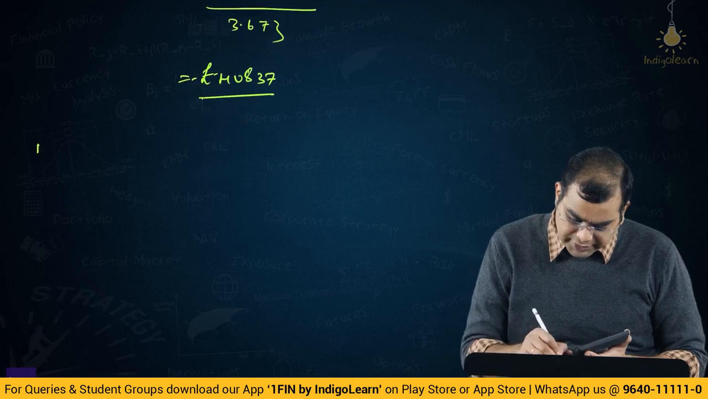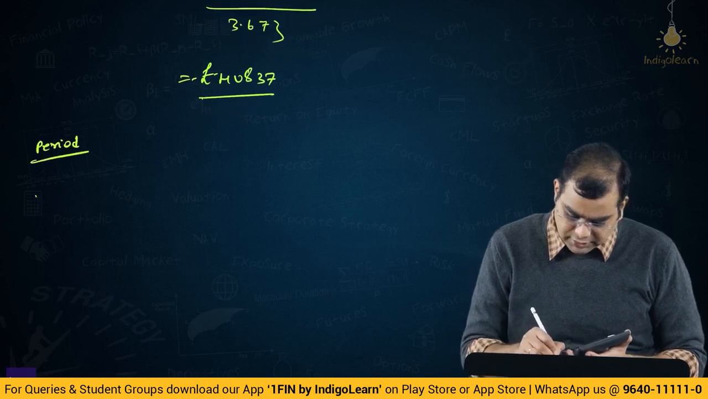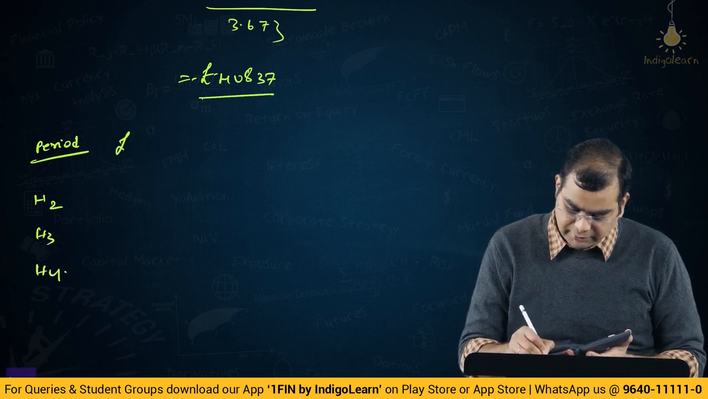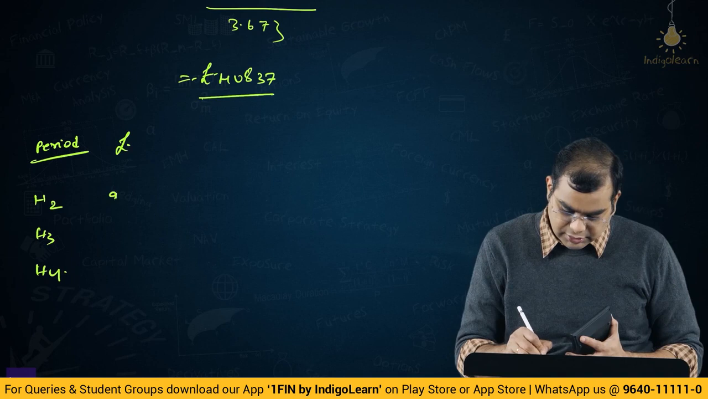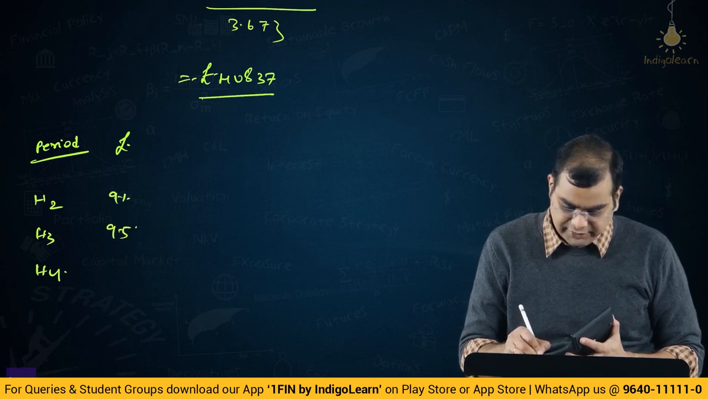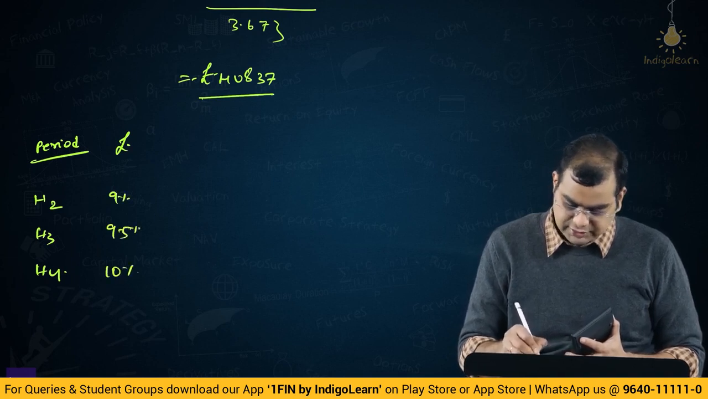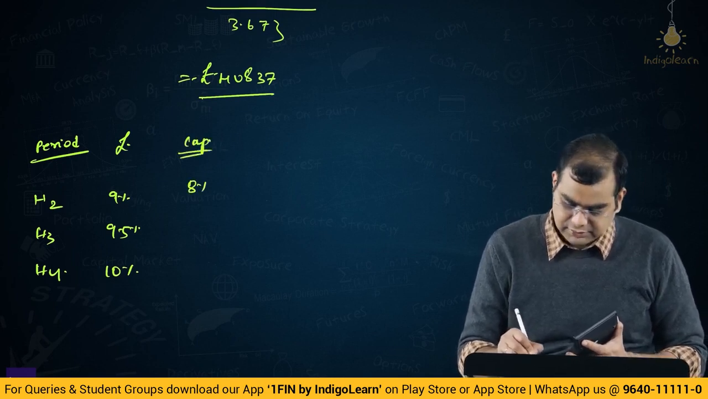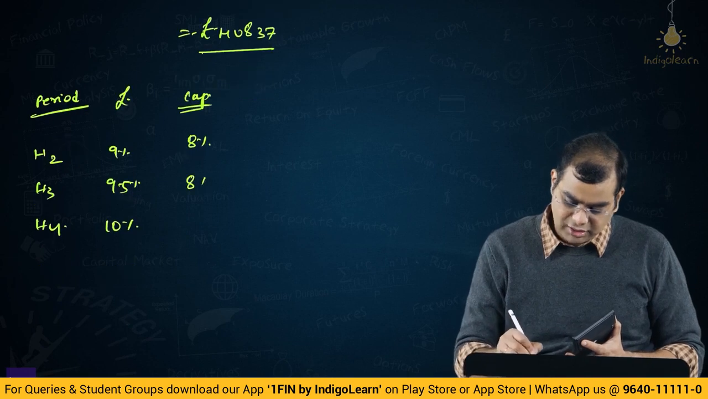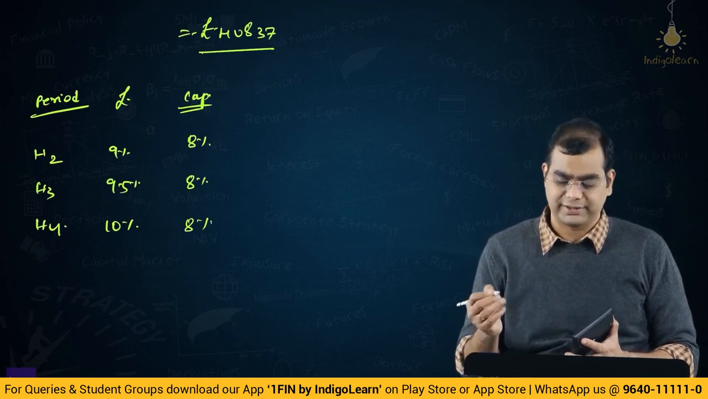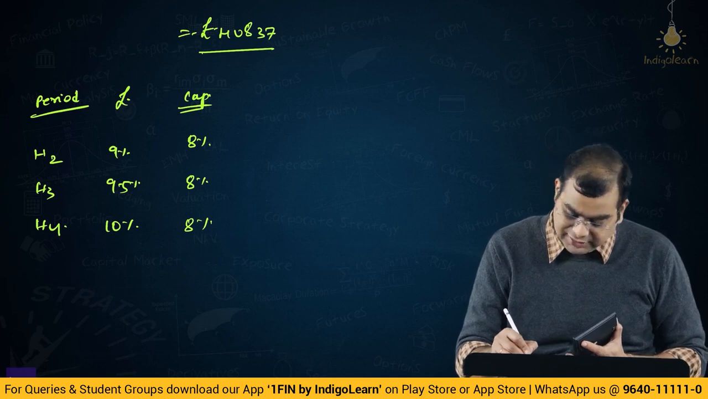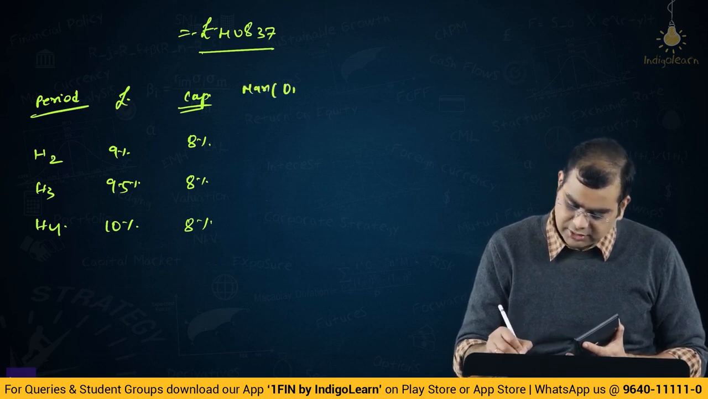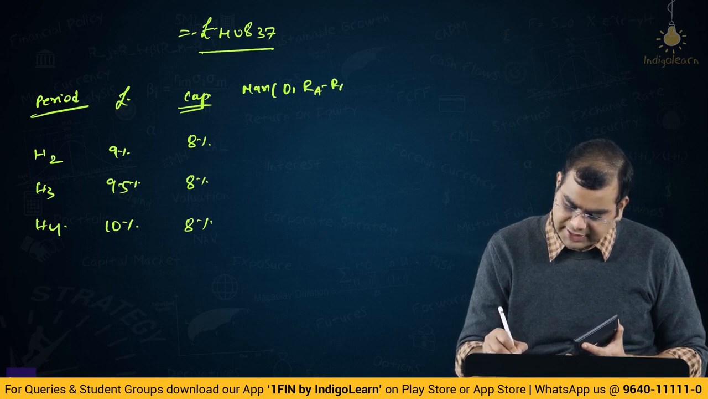So now period H1 we are not aware of, H2, H3, H4, LIBOR. What are the LIBOR rates given? 9%, 9.5% and 10%. Cap is at what rate? 8%. Okay, cap is at 8. So on all 3 dates the cap actually gets hit. So the effective rate is max of 0, actual rate minus the rate of the cap, right?